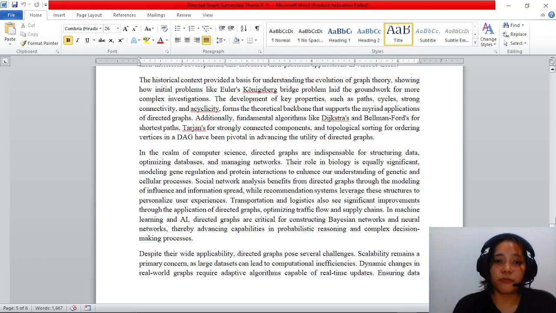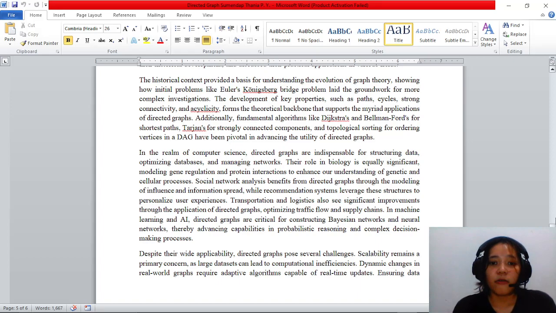In the realm of computer science, directed graphs are indispensable for structuring data, optimizing databases, and managing networks. Their role in biology is equally significant, modeling gene regulation and protein interaction to enhance our understanding of genetic and cellular processes.